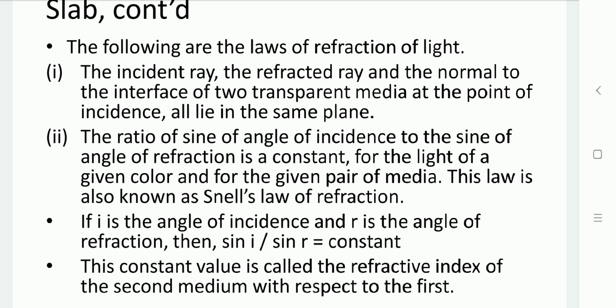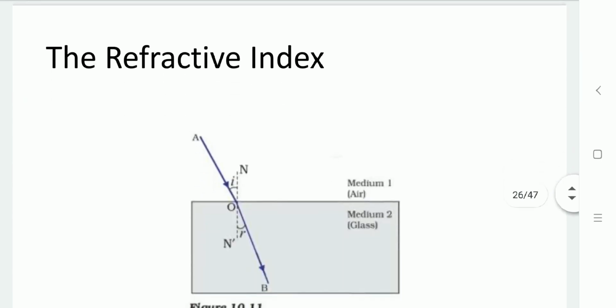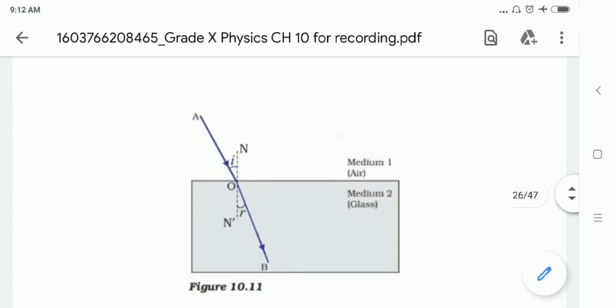So if we take the ratio of sine I divided by sine R, which is always constant, it is known as the refractive index of the second medium with respect to the first medium. So let us understand what refractive index is.